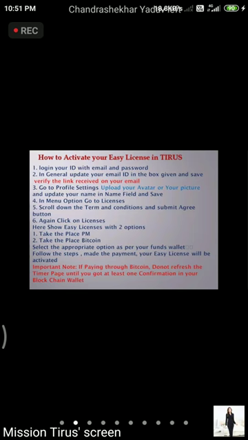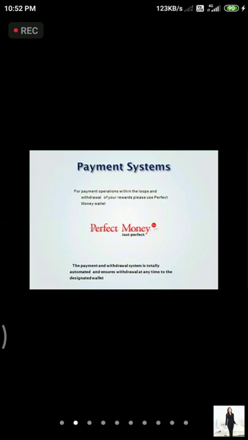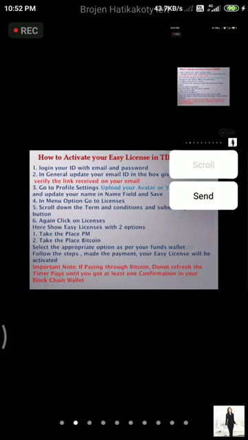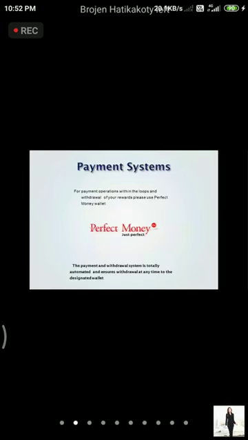Here it shows the easy license with 2 options. We are going to get the easy license with the 2 options, Bitcoin and Perfect Money. Whatever you want, you have to select. If you want to pay, we can pay through Bitcoin. If you want to activate our ID through Perfect Money, we can also activate our ID. In both processes, we can activate our ID. If you're having it in blockchain, the amount of $10 you can do in that also. For confirmation, we have to wait at least 20 minutes. Do not refresh your page till the confirmation comes.